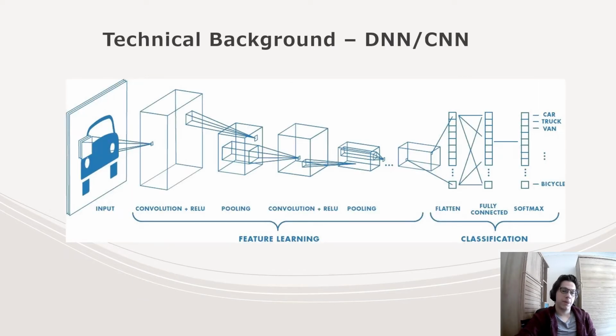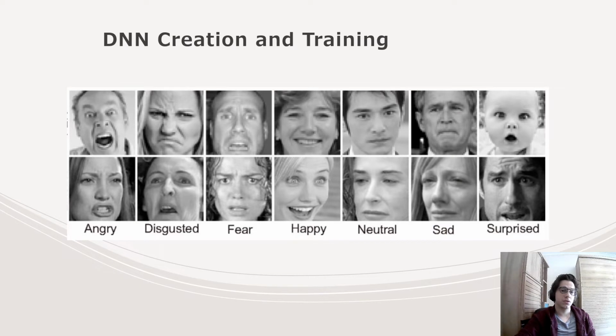There's a huge number of neural network architectures used for different problems and different applications, but out of these neural networks, we use the convolutional neural network architecture, since it imitates the animal visual cortex. Hence, in computer vision applications such as facial emotion recognition, convolutional neural networks are going to be used. And let's move on to the DNN creation process.